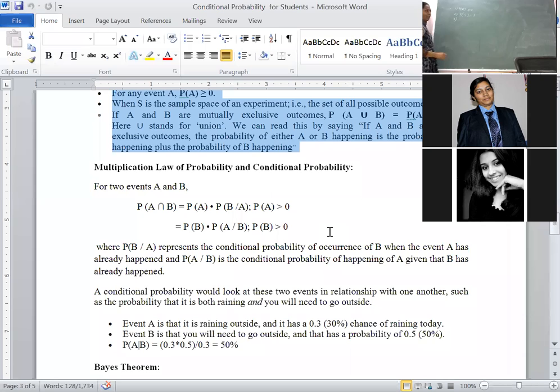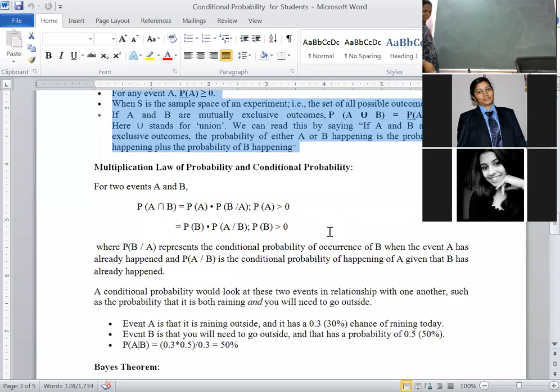Third one, what did we write? Probability of union i running from 1 to n of Ei is equal to summation i running from 1 to n of probability of Ei, where i running from 1 to n is finite. If instead of n you take infinity, then this is called an infinite sequence of disjoint events. This is the axiom of certainty for the second one, and this is known as the axiom of additivity. These three axioms, sometimes they will ask for as a 5 marks definition.